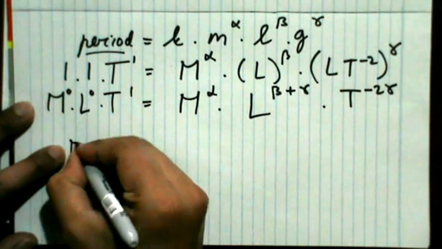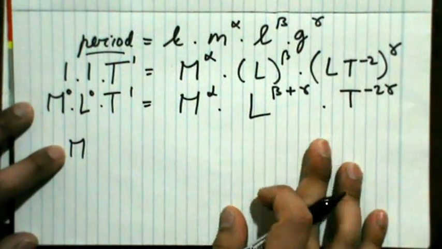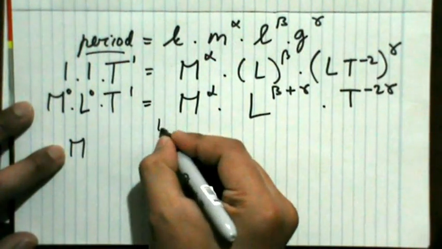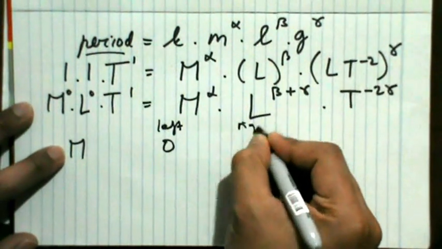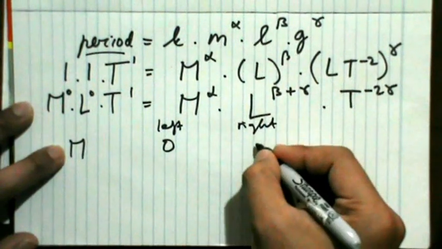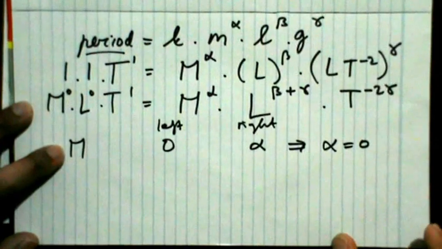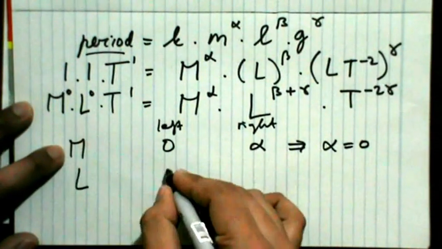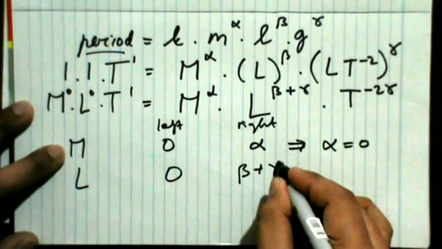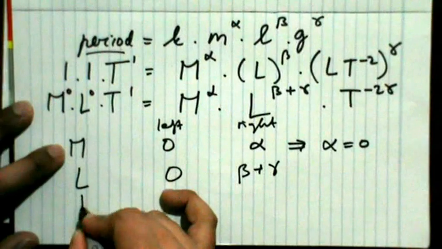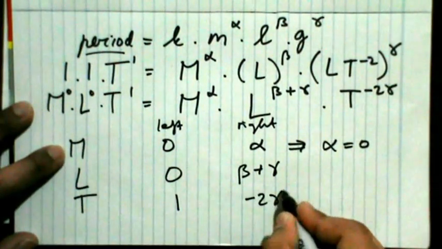So now let's see the dimension of the left and right side. For M, here we get 0 on the left, and on the right we get alpha, so alpha is 0. For L we have 0, and then here we have beta plus gamma. For T here is 1, and here is minus 2 gamma.